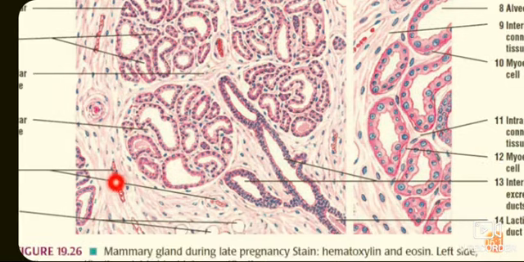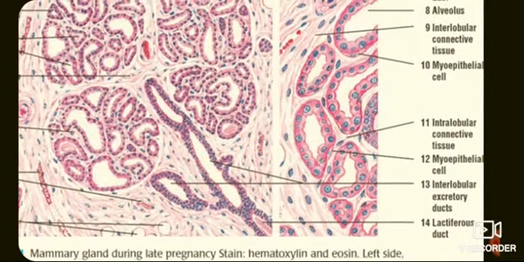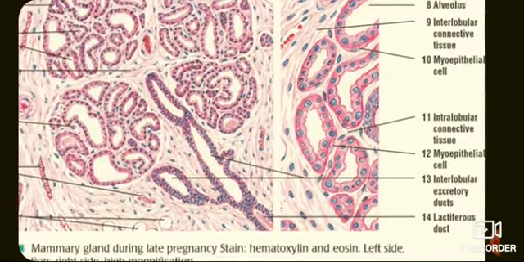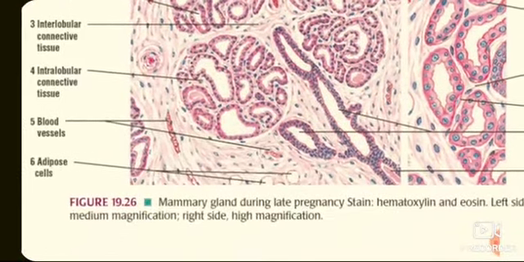The interlobular connective tissue contains interlobular excretory ducts, the lactiferous ducts, and secretions are seen in their lumina, and some blood vessels and fat cells are also seen.